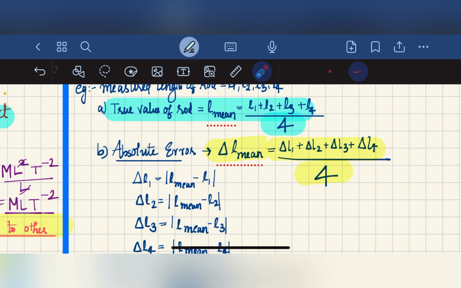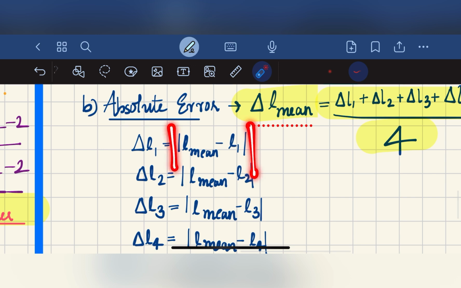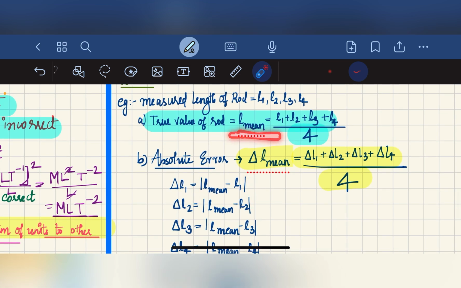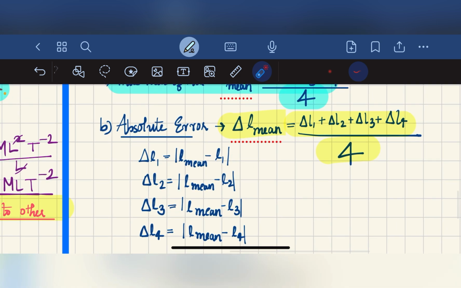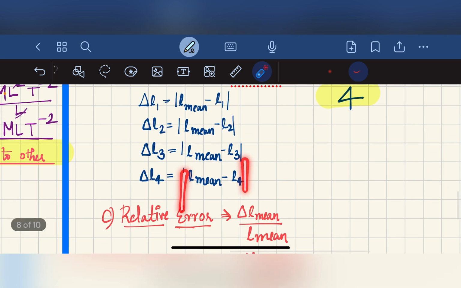Delta L1 is the modulus of the true value, that is L mean minus L1, and delta L2 is the modulus of L mean minus L2, and delta L3 is the modulus of L mean minus L3, and delta L4 is the modulus of L mean minus L4.